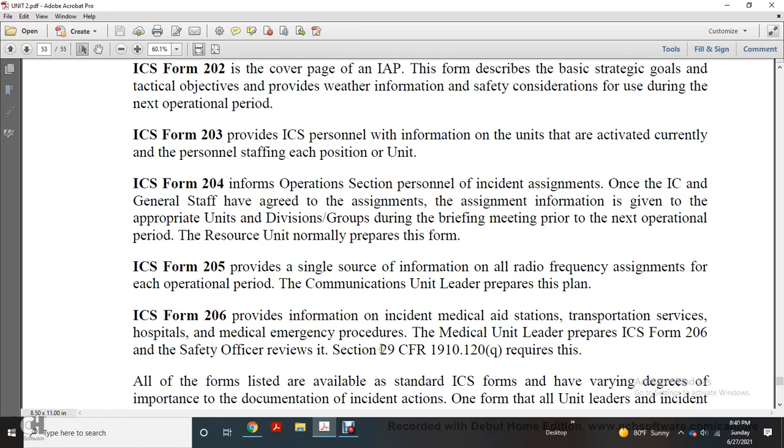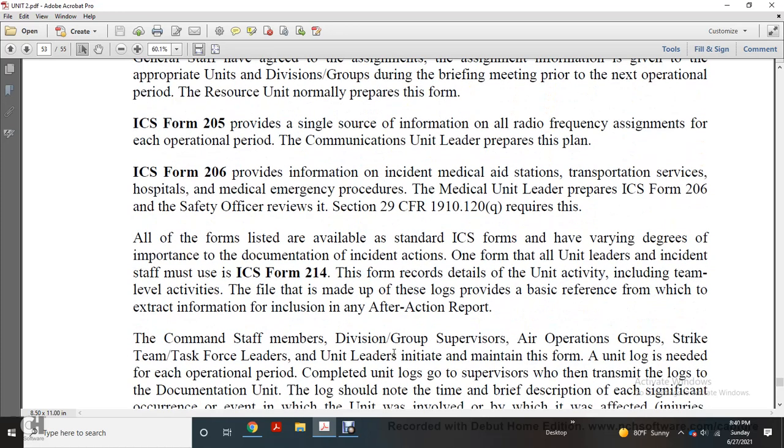The Safety Officer reviews the Section 29 CFR 1910.120(q) requirements. All these forms listed are standard Incident Command forms and have varying degrees of importance to the documentation of incident actions.